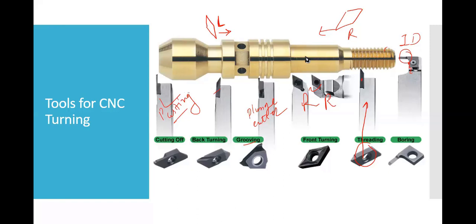Selection criteria is the type of component that we have to make and the raw material of the component which we have to use. Okay, there are selection criteria. For that you have to refer to an entire handbook.